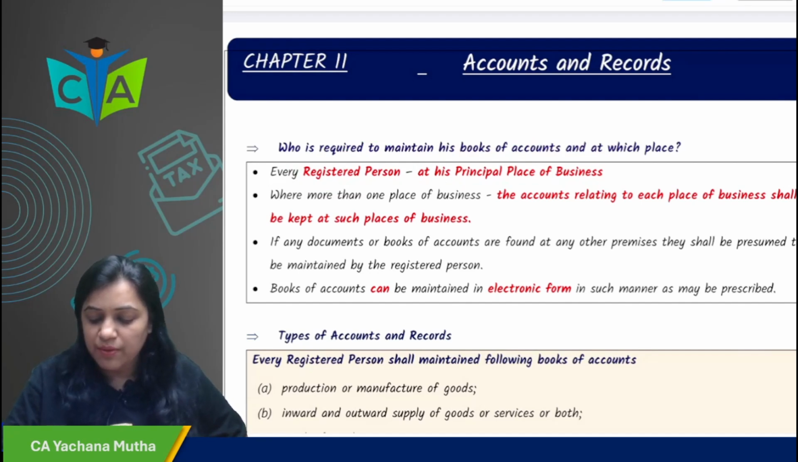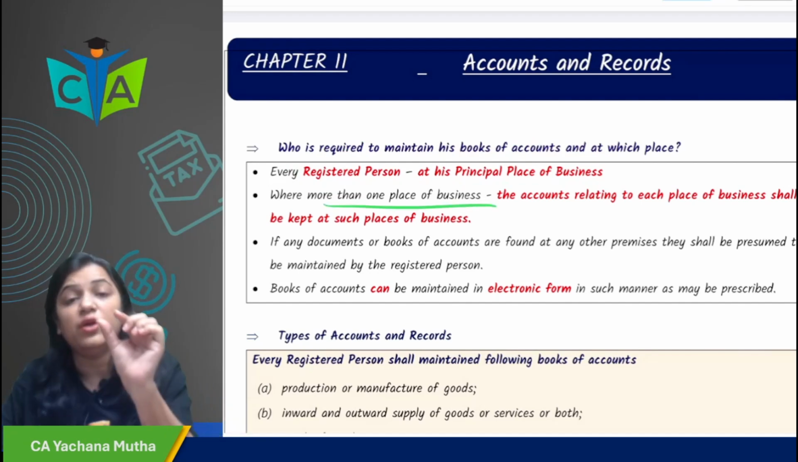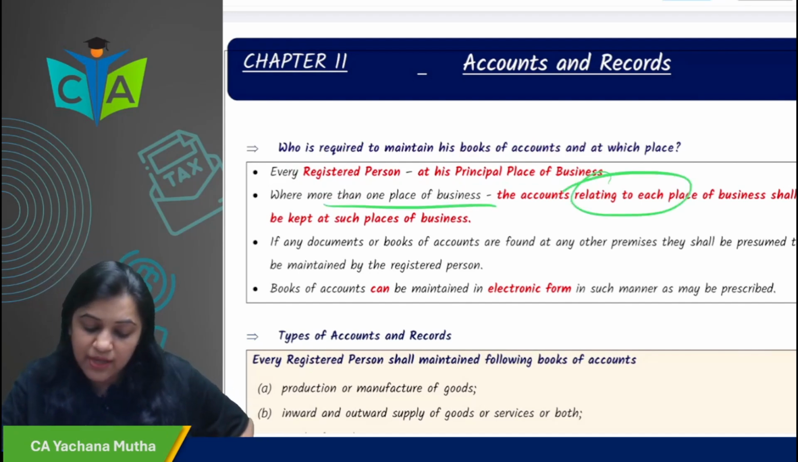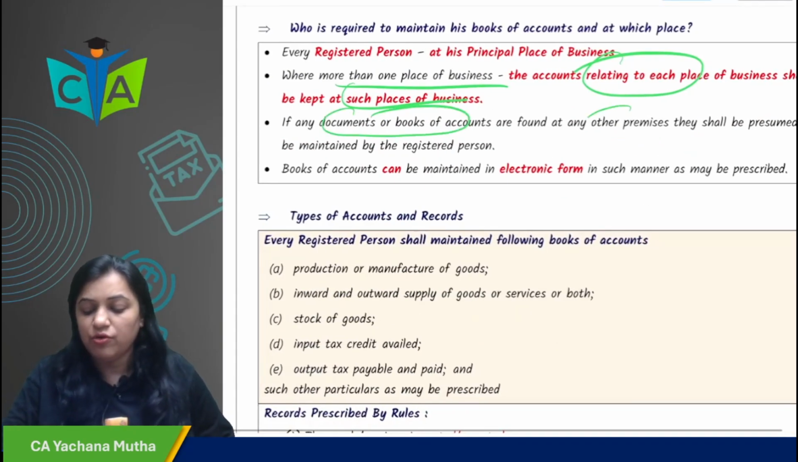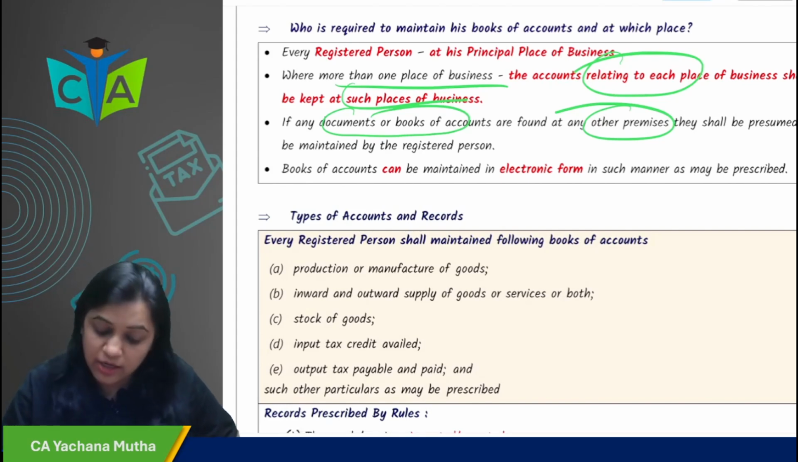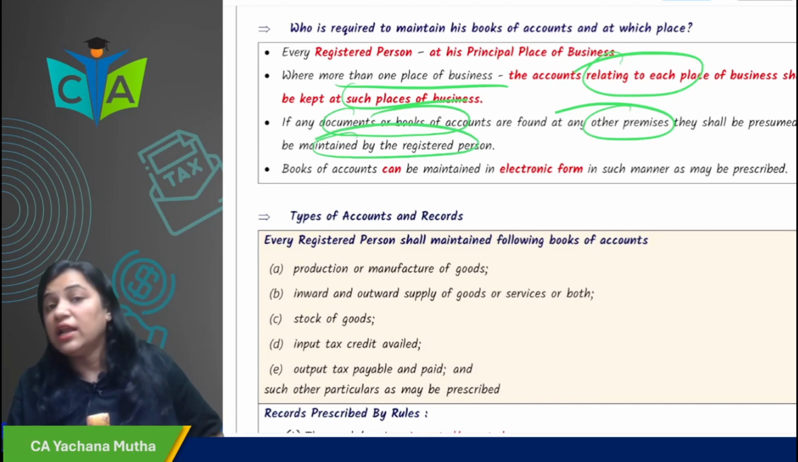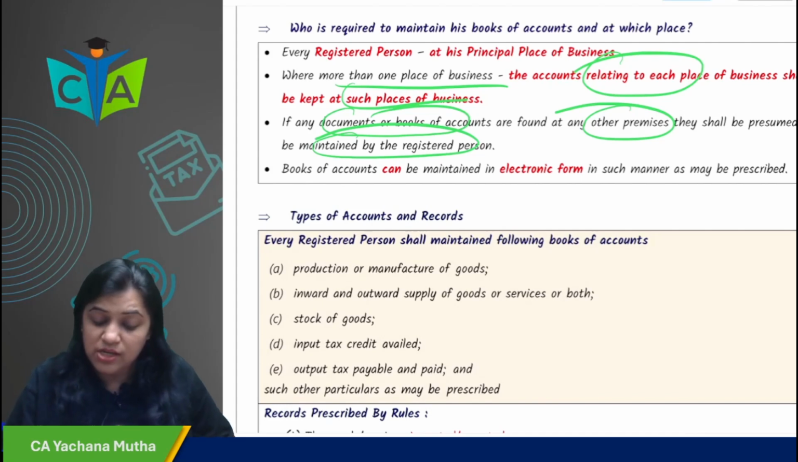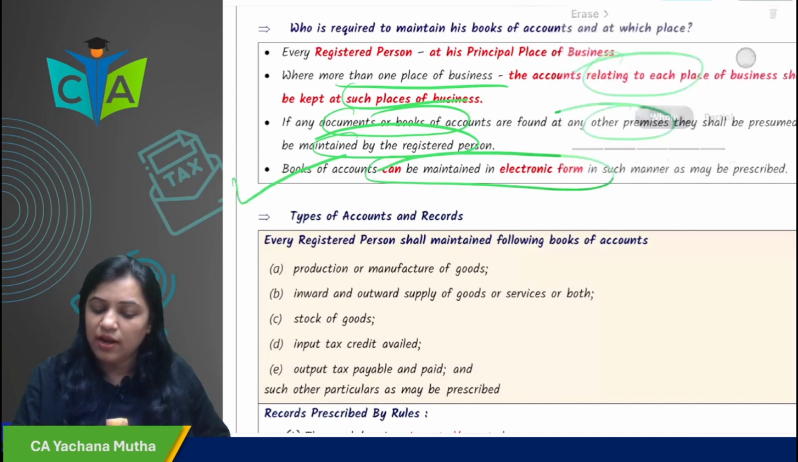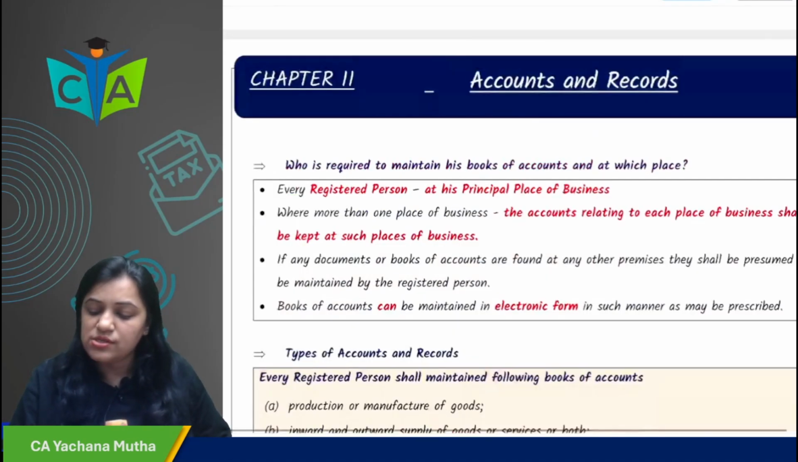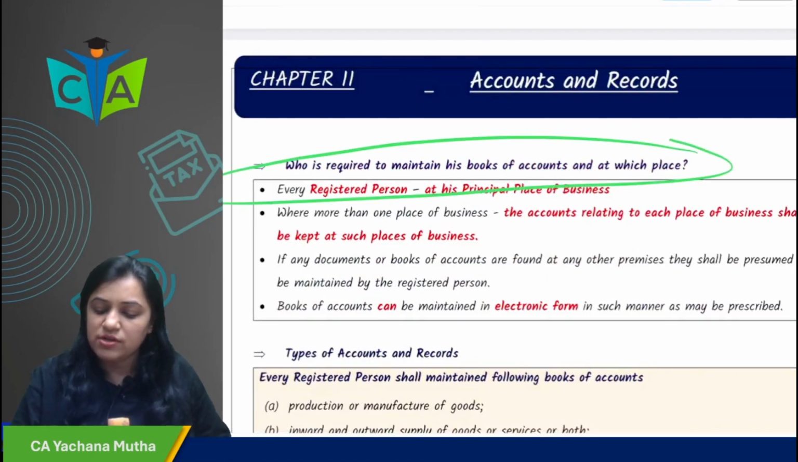But if there is more than one place of business, then accounts relating to each place shall be kept at that place. If the documents or books of accounts are found at any other premises, then it will be deemed that they are maintained by the registered person. And can you keep them in electronic form? Yes, books of accounts can be maintained in electronic form. So this is who is required to maintain accounts and records and at which place.